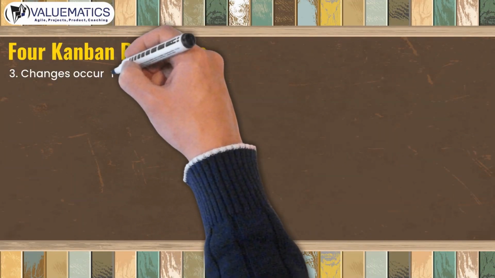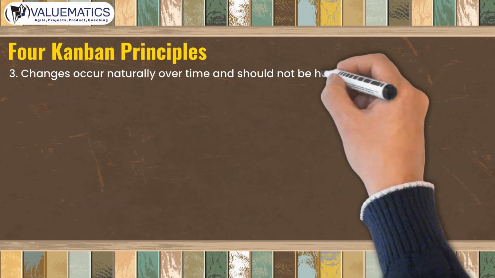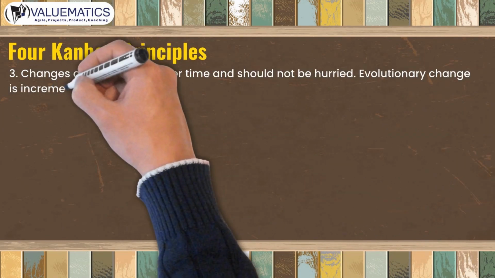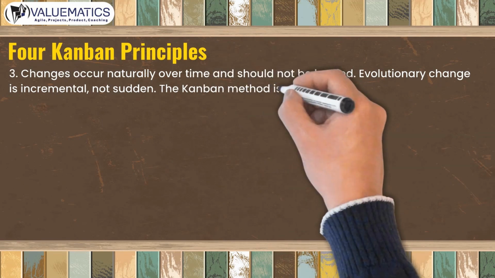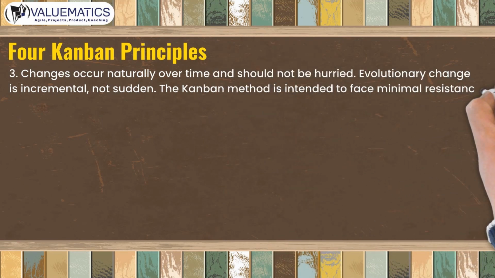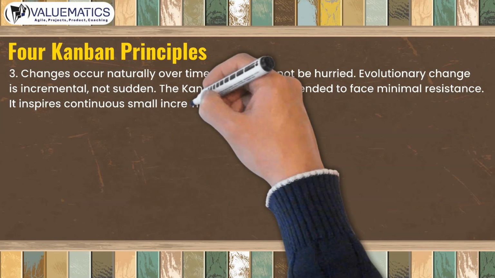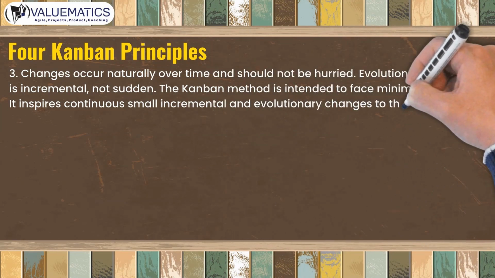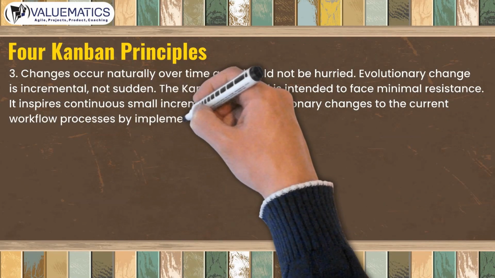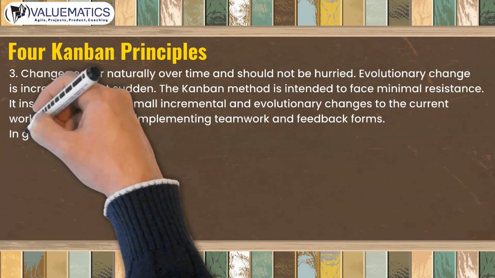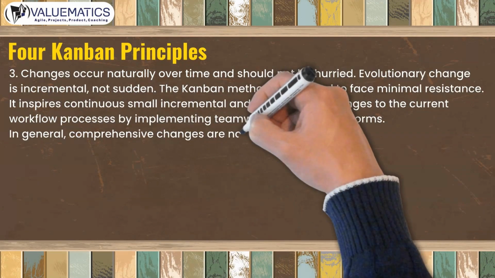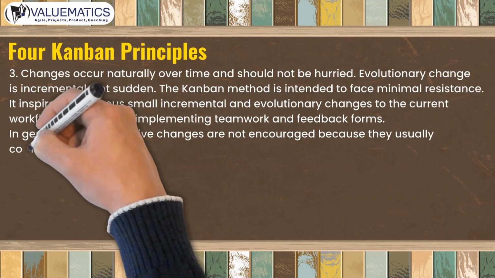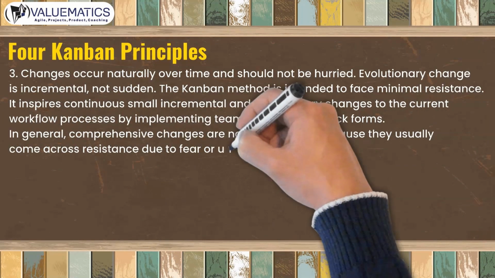3. Changes occur naturally over time and should not be hurried. Evolutionary change is incremental, not sudden. The Kanban method is intended to face minimal resistance. It inspires continuous small incremental and evolutionary changes to the current workflow processes by implementing teamwork and feedback forms. In general, comprehensive changes are not encouraged because they usually come across resistance due to fear or uncertainty.